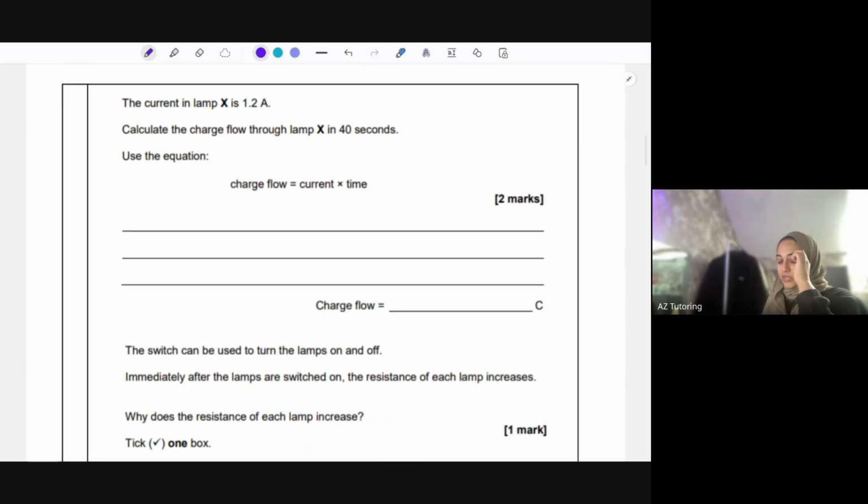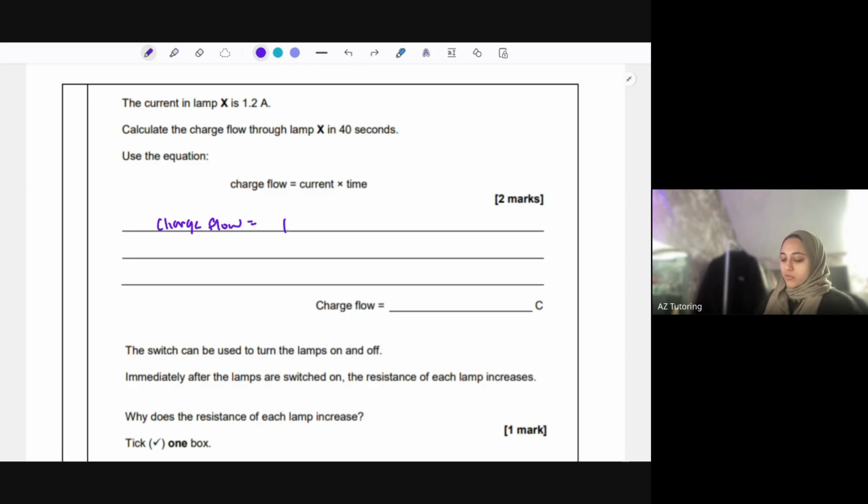Okay, the current in lamp X is 1.2 amps. Calculate the charge flow in the lamp in 40 seconds. Charge flow is just, the units are fine, so time has to be in seconds, which it is. If that time was given in minutes, make sure you convert it to seconds. The standard unit for time is seconds.